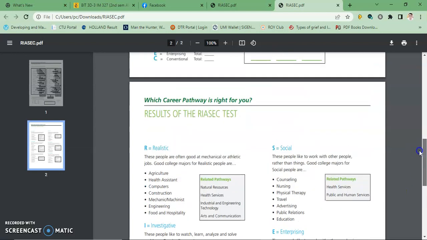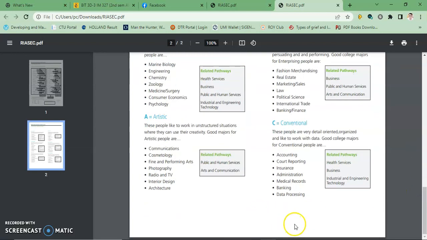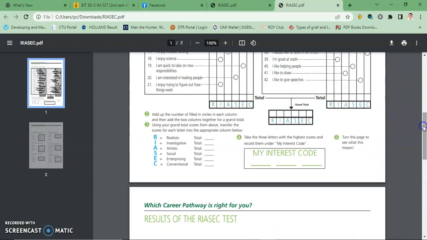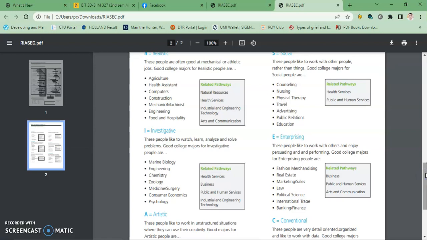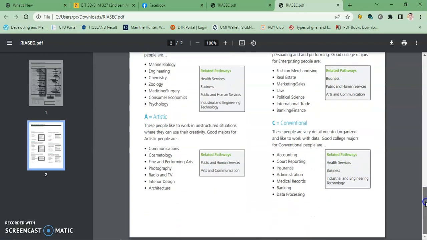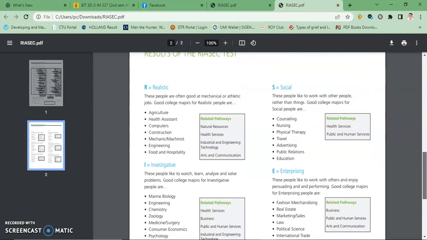Afterwards, you are going to write an insight about your test result. The insight is up to you. What are your realizations? How do you think the test can help you in your future endeavors? Next, how are you going to use the test in your applications in the future? It depends on you.